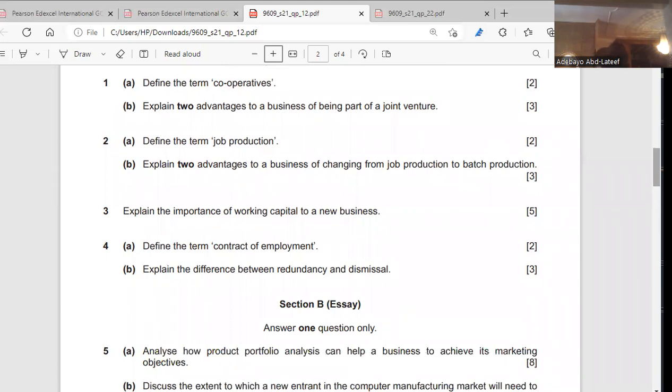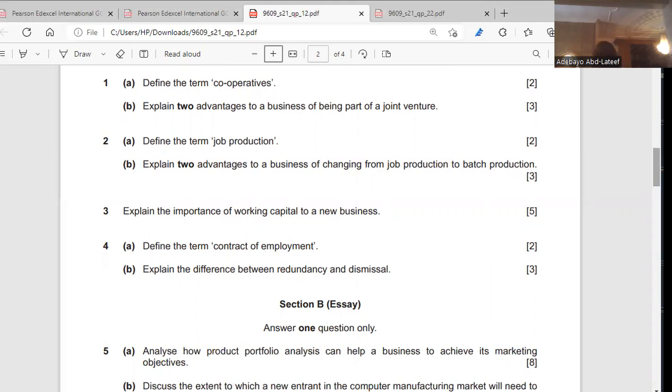Two, define the term job production. We talk about job production. That means you are designing a product based on a customer specification. So we want a cake like this, and we provide it. That's job production.